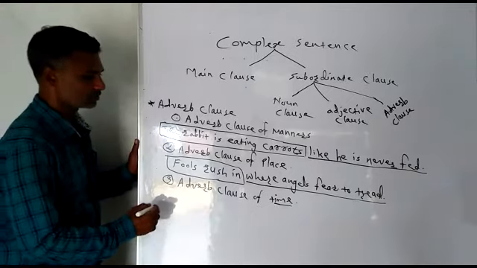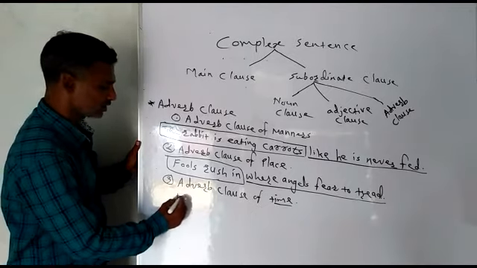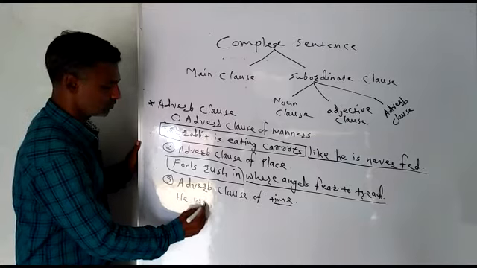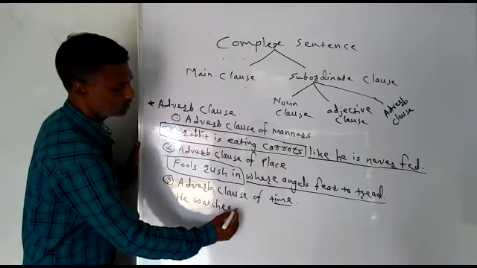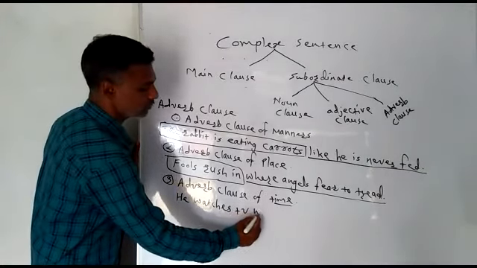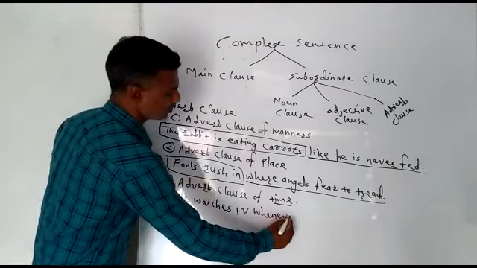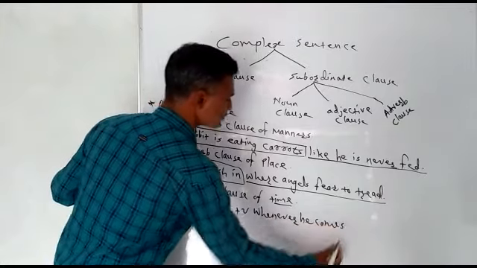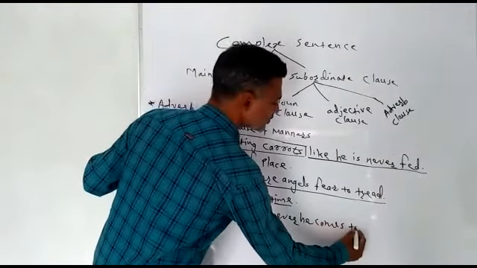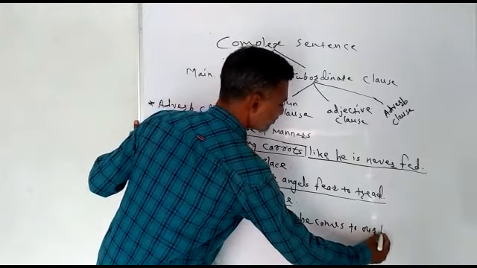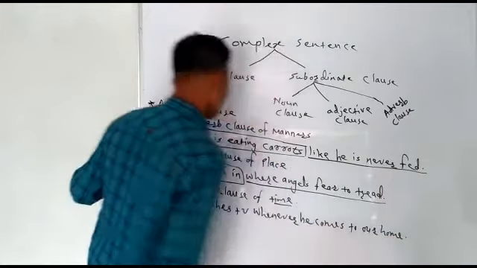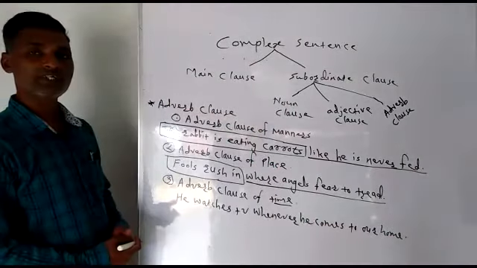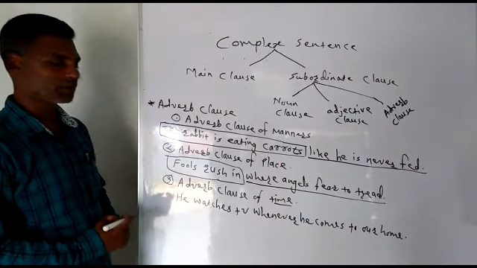For example, he watches TV whenever he comes to our home. He watches TV whenever he comes to our home.